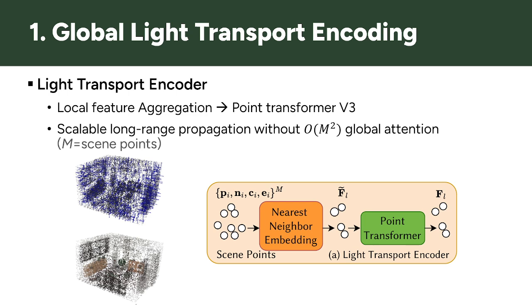The output is a latent feature attached to each scene point, which the authors call the light transport embedding. So the idea is to encode the global light context into these 3D latent features before we actually start shading individual pixels.